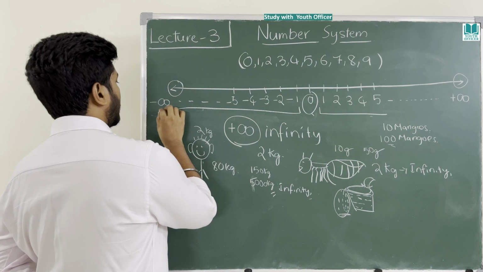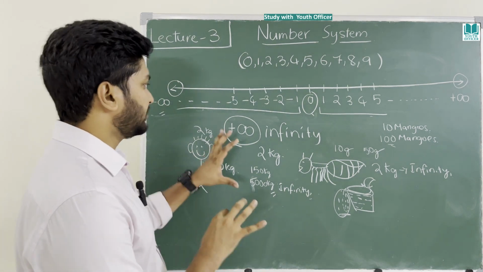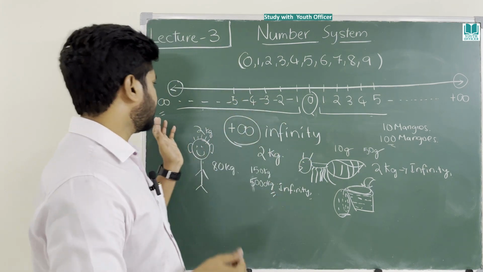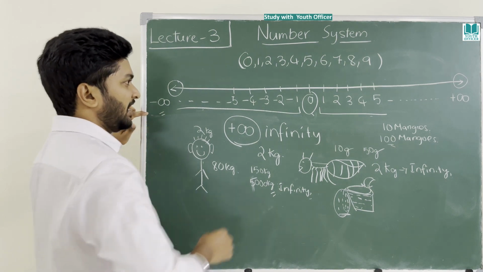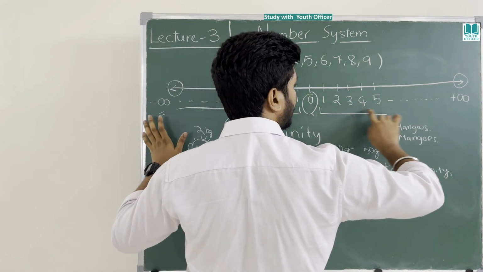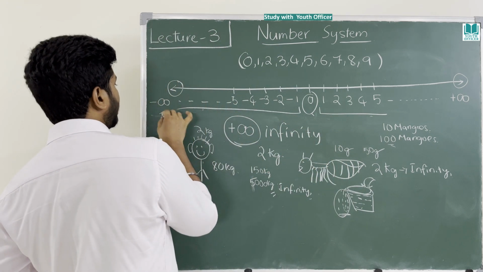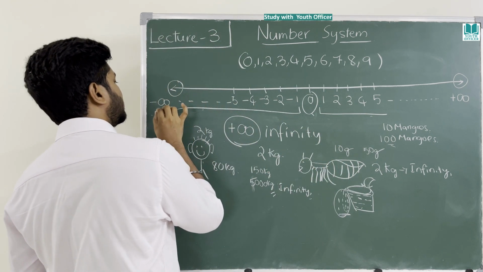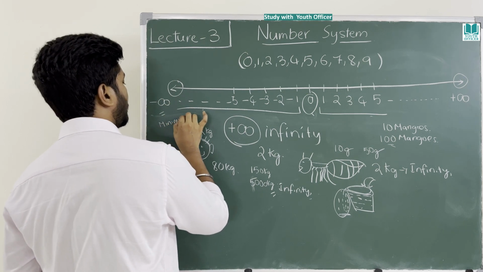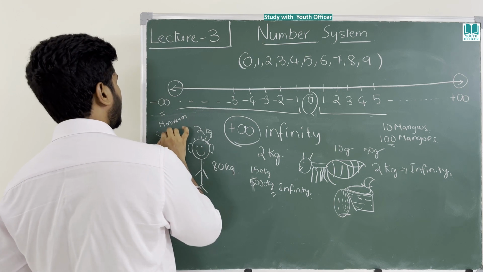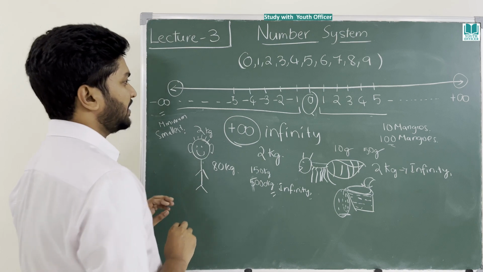Now we can ask, what is negative infinity? Positive is a big thing. This is not a negative big thing. Minus infinity means if on this side the number keeps on growing, here the number starts reducing. This should be the world's minimum number, the smallest number, or the smallest particle.